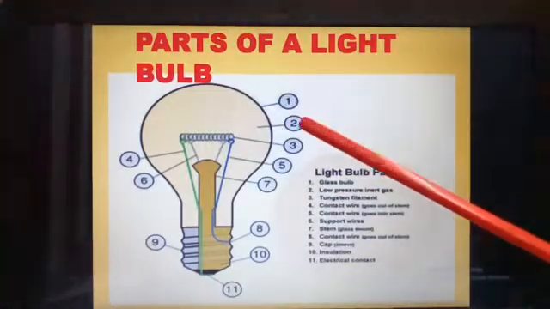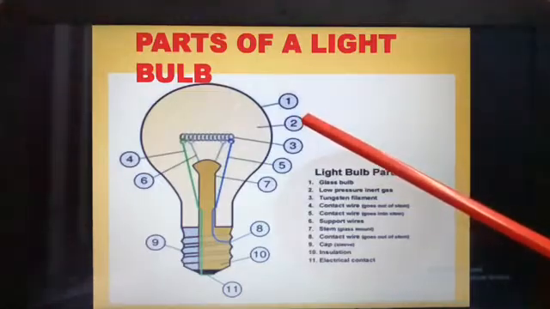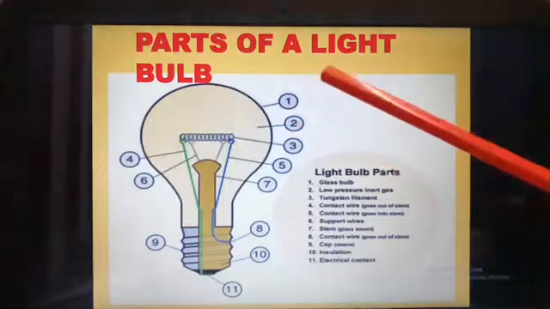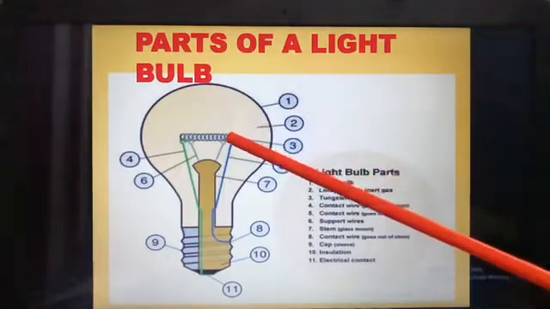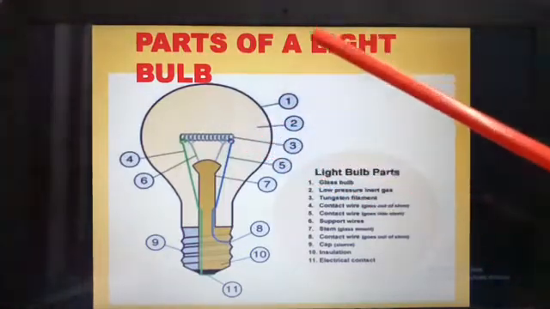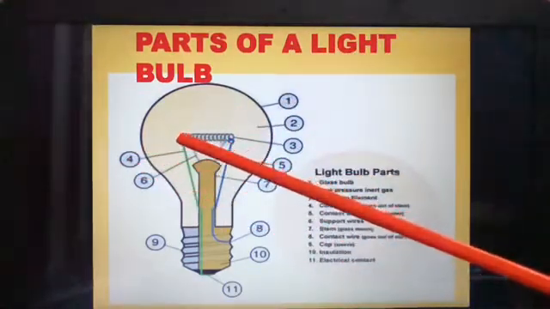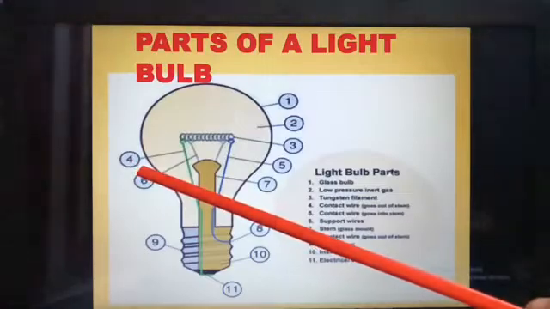Then next, the second one, this is the low pressure inert gas. Then here, this is the tungsten filament. Then the fourth one, here you have the contact wire.